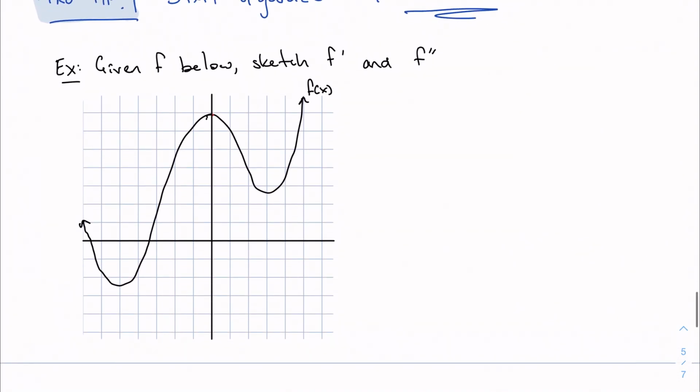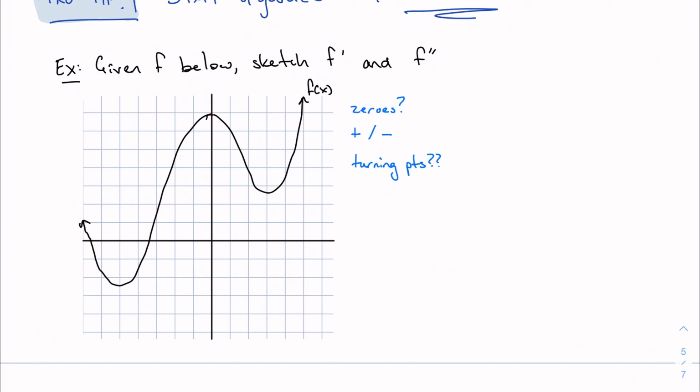All right, so here's my first curve. If I have f below, as I have here, sketch f prime and f double prime. We're going to take this one piece at a time. What do we know already? Well, some things that would be helpful to know about f prime would be the zeros, and where it's maybe positive or negative. Concavity is not something we're really going to get with f prime, right? Because you need to be two derivatives out, so we're not going to worry about that. Possibly turning points could be helpful. Maybe. Let's see what happens.